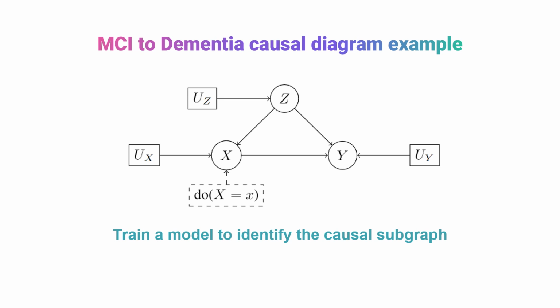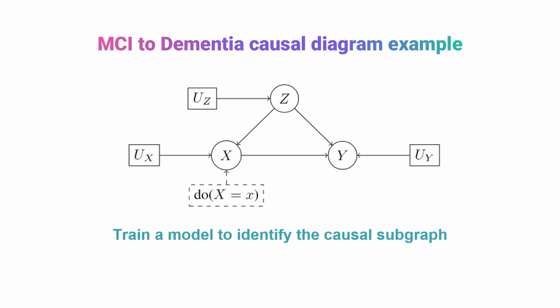So we call that latent space, which is the measurement that we are not able to observe in the real world, and we show that by U. Each of these variables, dependent and independent, has a U. For example, U of Z is the latent space for variables that are not considered in our study.